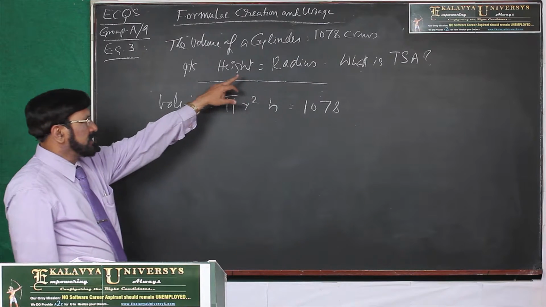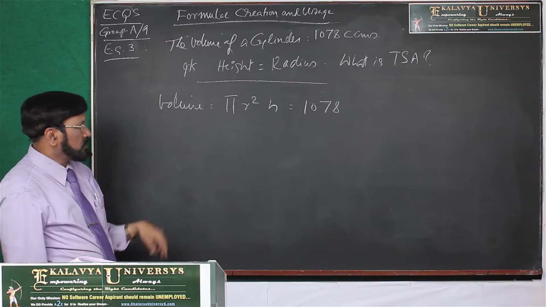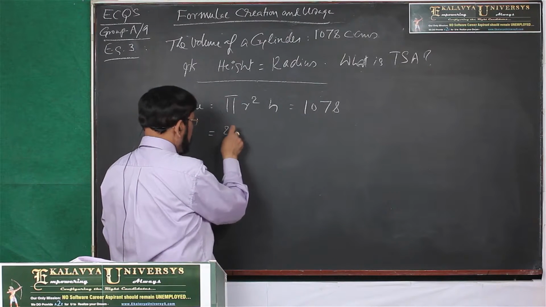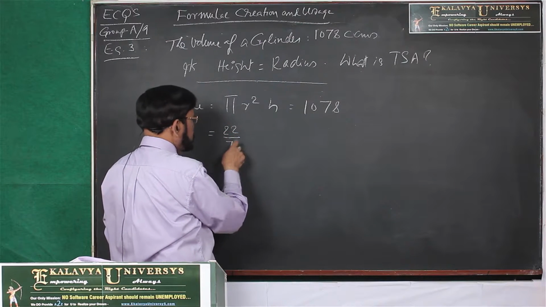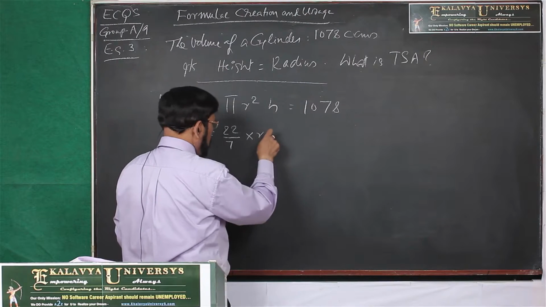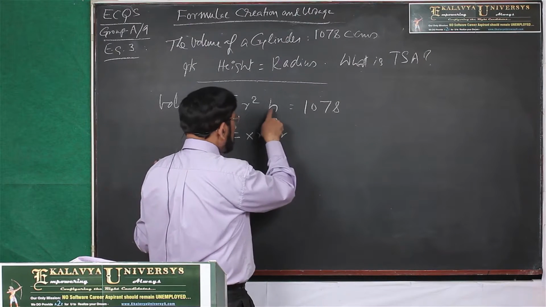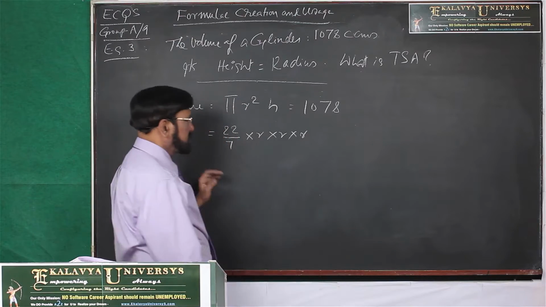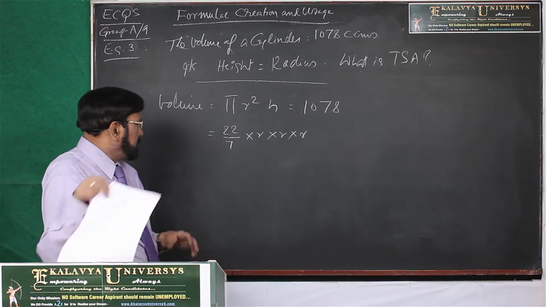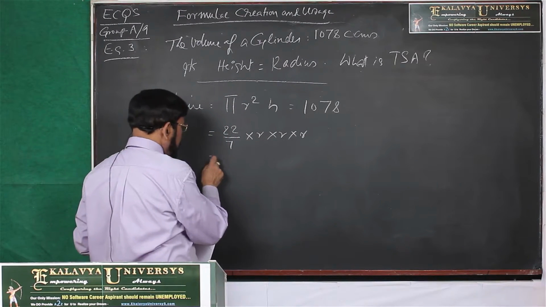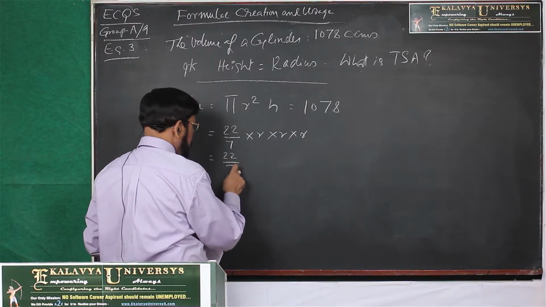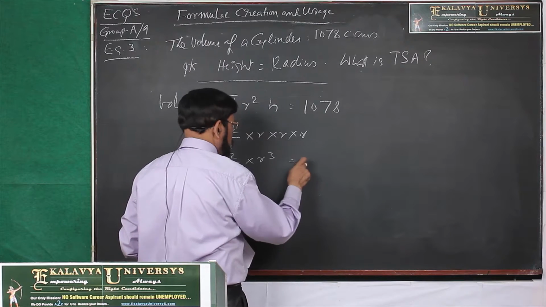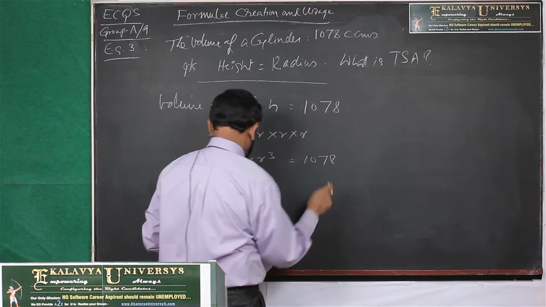Now, what is the criteria? Height is equal to radius. So, if we expand that, 22 by 7 into r square into h, and h is equal to r. That is why we can make it r. Then we can write it as 22 by 7 into r cube is equal to 1078.